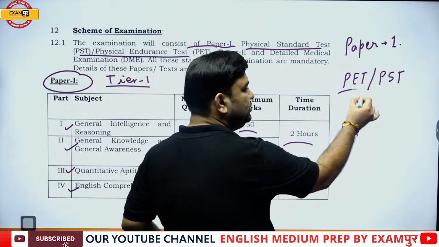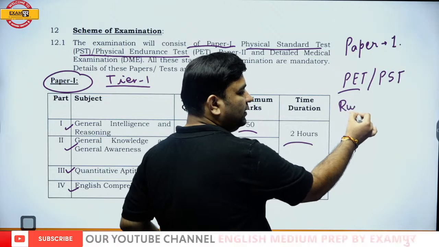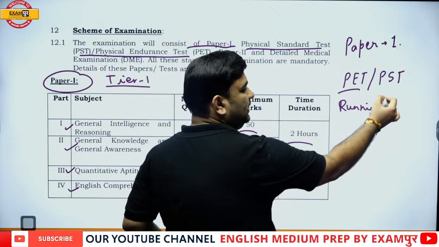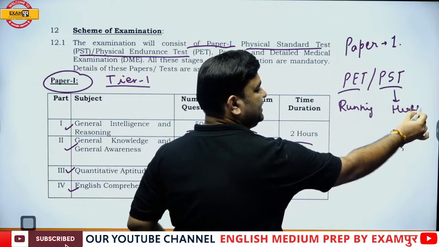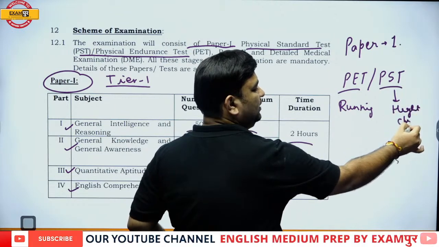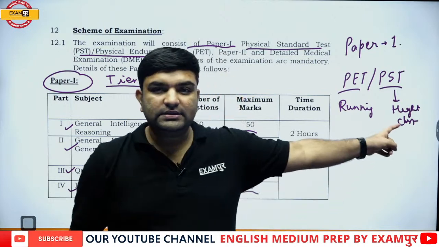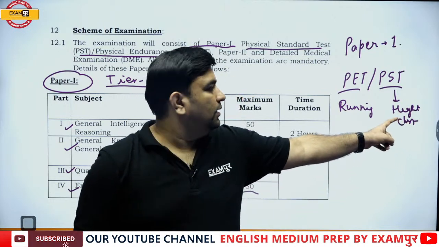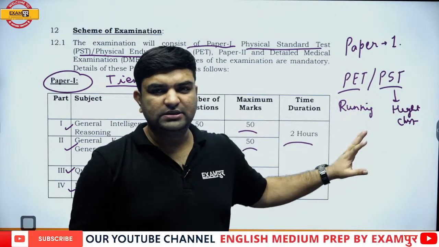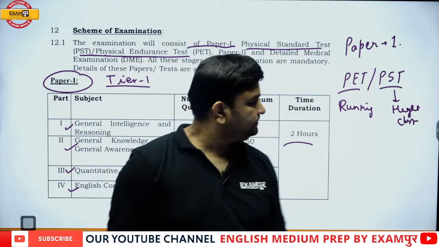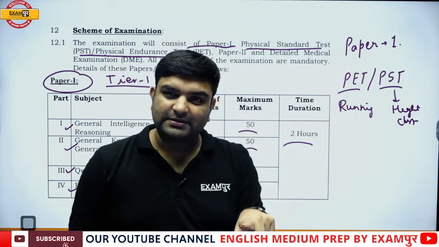In the endurance, you need to do the running part. All of you are aware of the standards, and in the standard test, they would be checking your height and chest and all these kind of things. And here the endurance. Endurance means running and long jump and all those kind of things. So this is the second step.